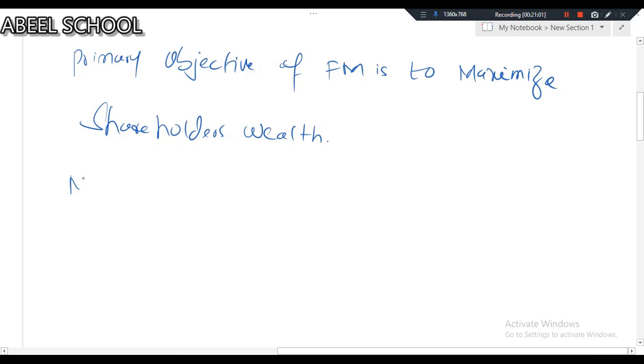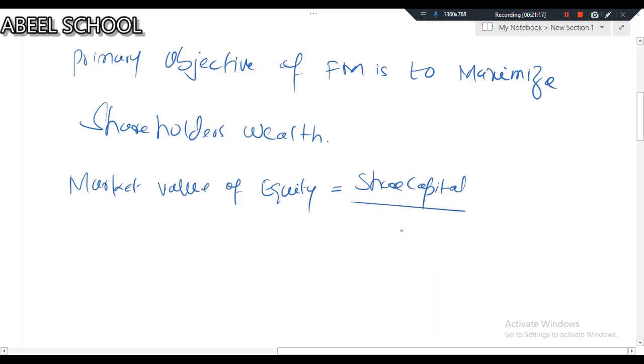Look at this. Market value of equity. How do we calculate? You have to take share capital and divide this share capital by par value. Obviously, when I divide share capital by par value, logically I will get the number of shares issued.